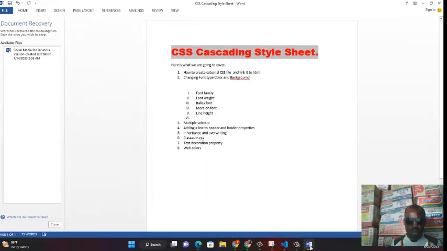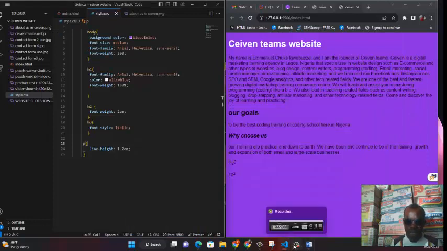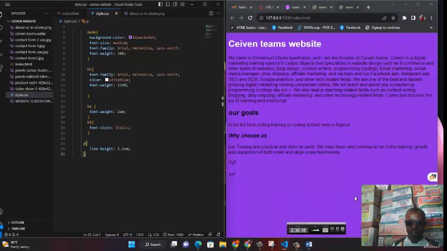How do we do that? Come over, let's see practically how we can do this using multiple selectors, okay? Let's come over to our work. Let's look at this color 7 Teams website. Let's assume that you like this color and you want it on all your headings: heading 1, heading 2, heading 3, up to heading 6, all the headings you have on your pages. How do you use multiple selectors to do this in one place once and for all? It's very simple, very simple.